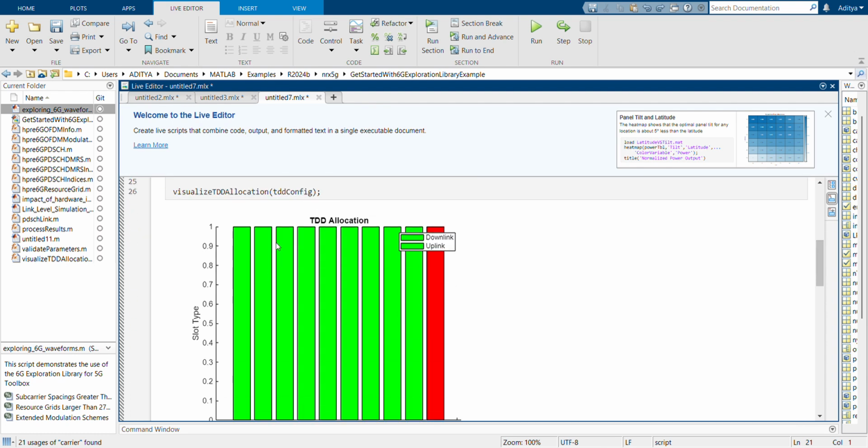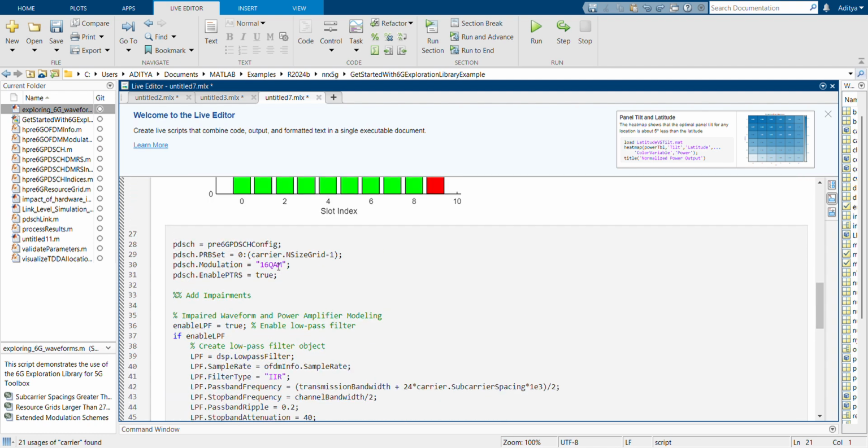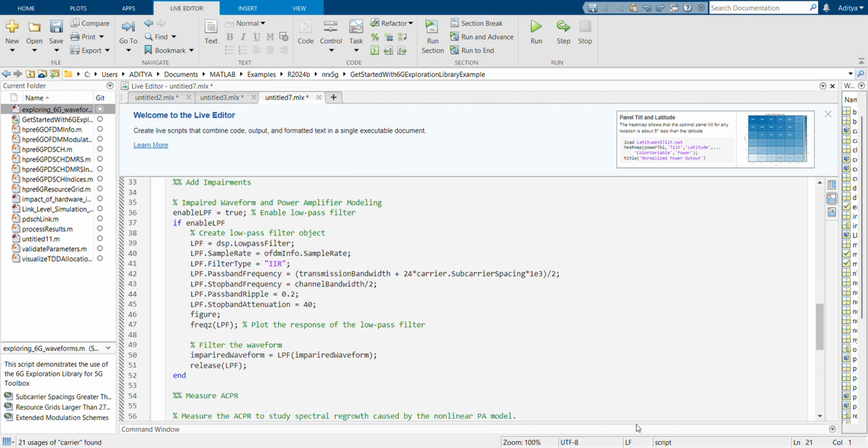This was the required graph for TDD allocation. And after analyzing the impairments and power amplifier modeling, we got output like this. This was the output for the low pass filter.